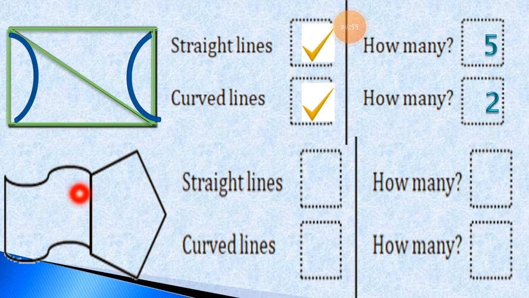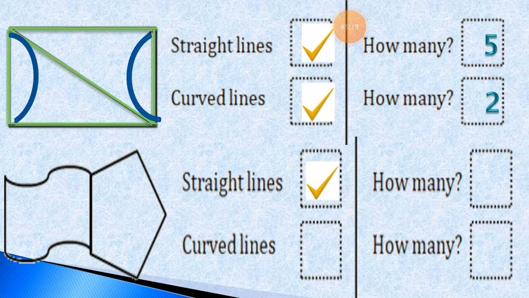Now the next shape is given. Same question is asked. Are any straight lines given in the picture? Yes, straight lines are given in the picture. So the next question is how many?